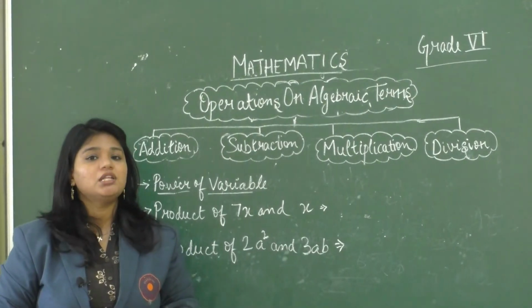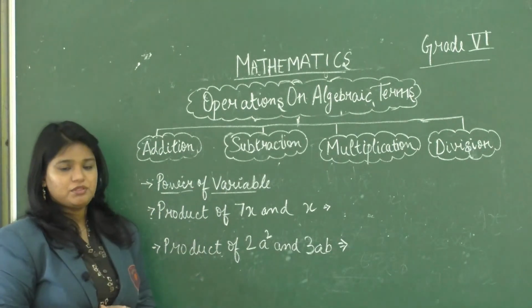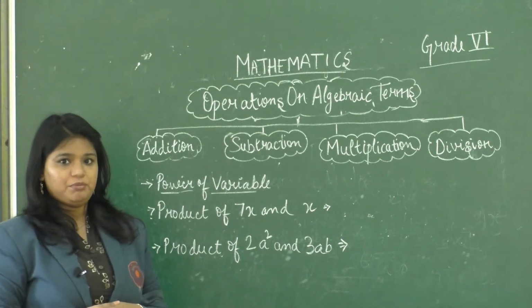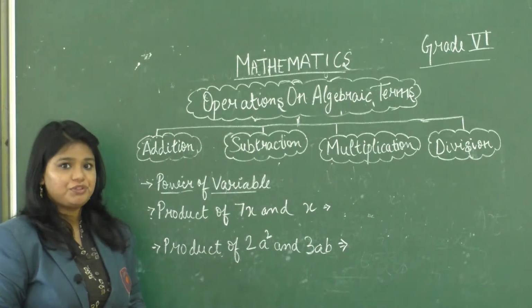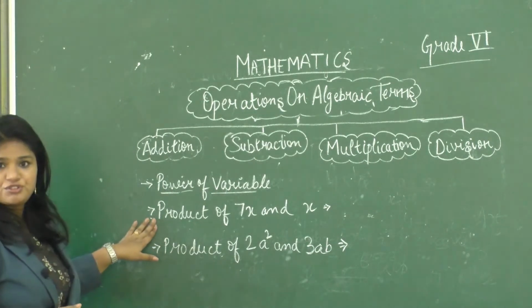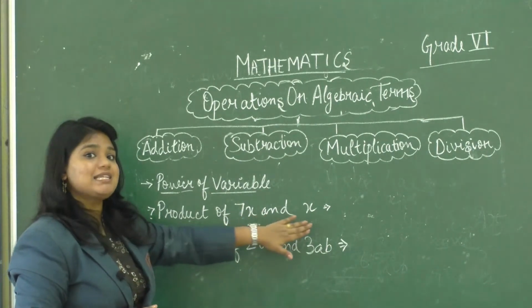So students, under multiplication, now we will learn about power of variable. Now what is power of variable? Let us understand this topic with the help of an example. Here we have a question which says find the product of 7x and x.